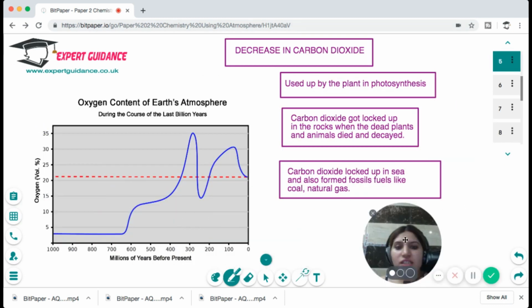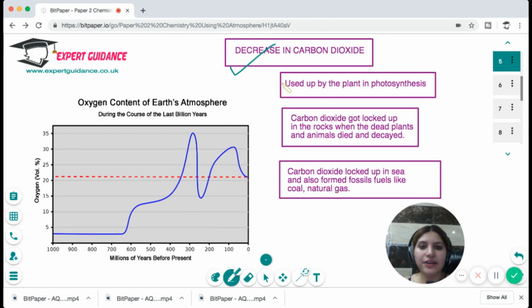Now, what has caused the decrease of carbon dioxide? The carbon dioxide was used up by the plants in photosynthesis. Carbon dioxide got locked up in the rocks when dead plants and animals died and decayed, and they formed sedimentary rocks and fossil fuels. Carbon dioxide locked up in the sea also formed fossil fuels like coal and natural gas.